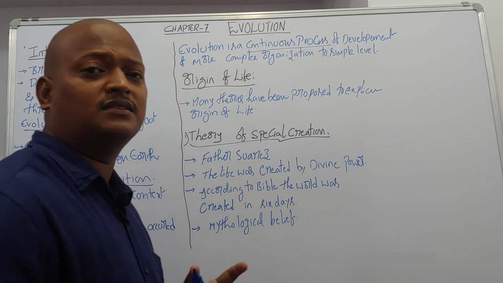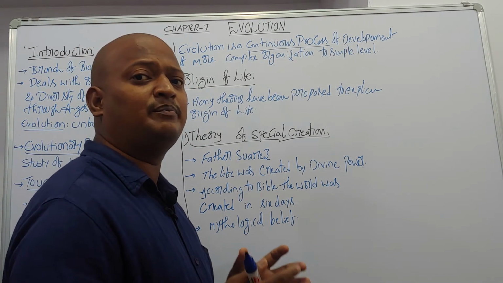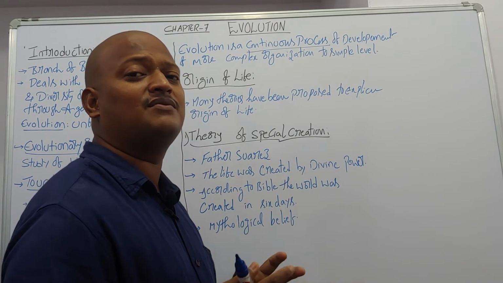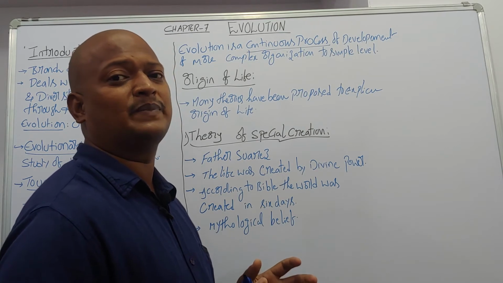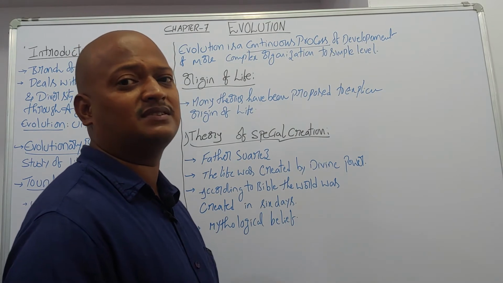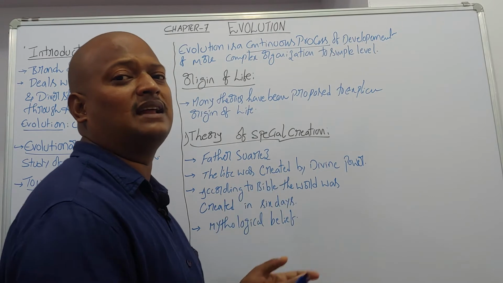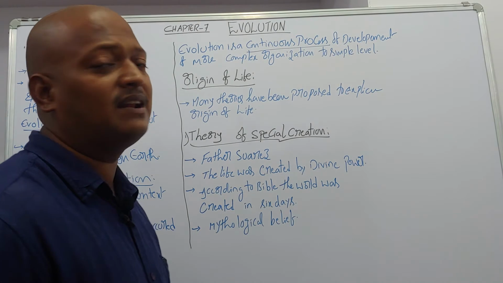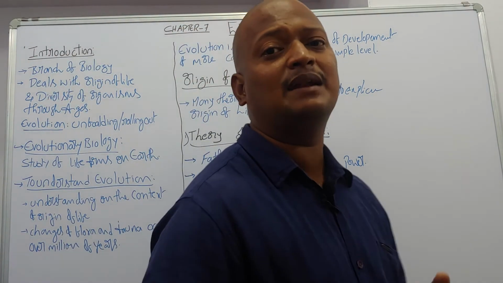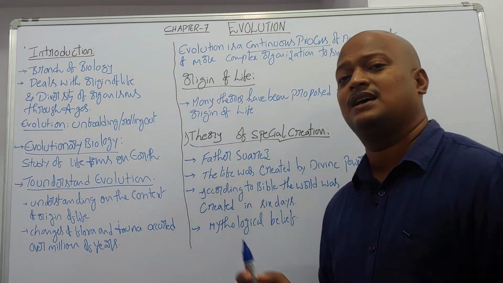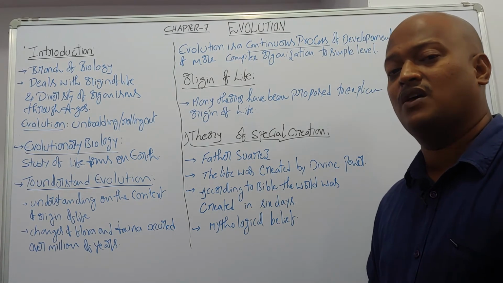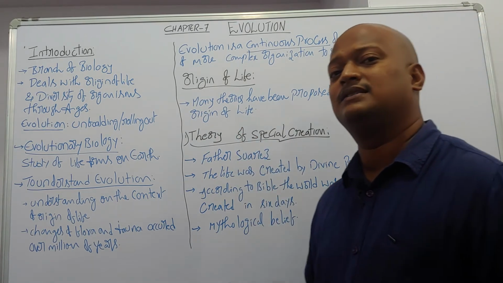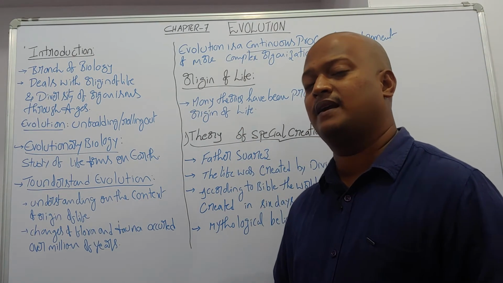Okay. Next one, origin of life on the earth. So the basic concept of evolution is the origin of life. How the origin of life took place on the earth, during what time it took place, and what parameters were helpful for origin of life. Many theories have been proposed to explain origin of life. So many scientists had proposed theories for origin of life on the earth.